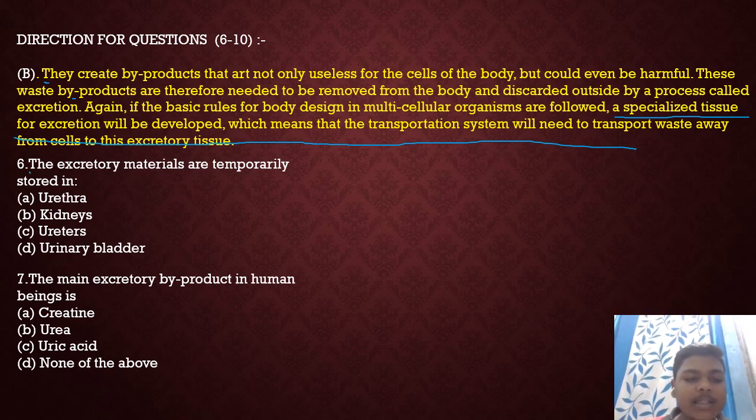So first question is, the excretory materials are temporarily stored in, so they are stored in the urinary bladder, and after that they pass through the ureters. So number 6 question answer is urinary bladder. 7th question, the main excretory byproduct in human beings is urea.